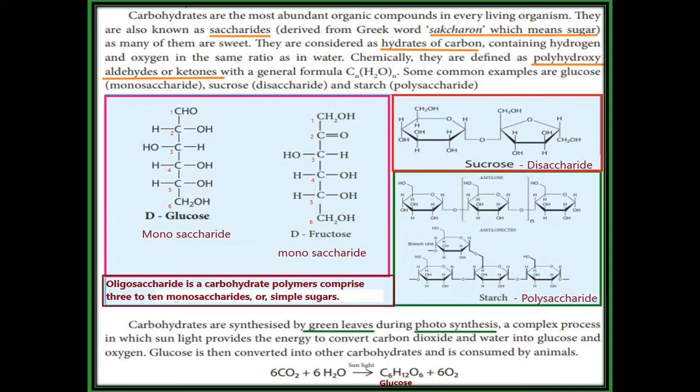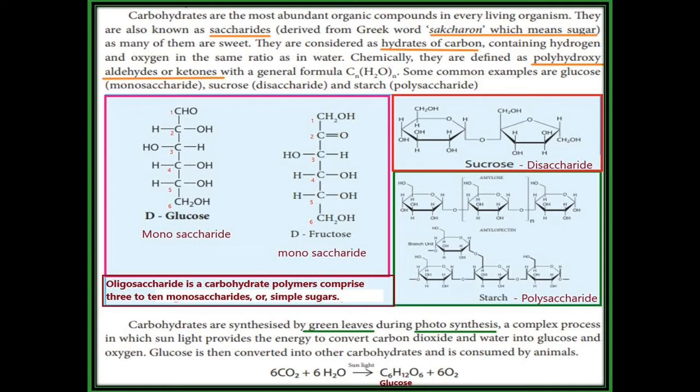The general formula of carbohydrate is Cn(H2O)n, and they are called polyhydroxyaldehydes or ketones. Now see the glucose formula. In glucose, the first carbon is CHO, so it is an aldehyde, and the second to sixth carbons contain hydroxyl OH groups, so it is called a polyhydroxyaldehyde.